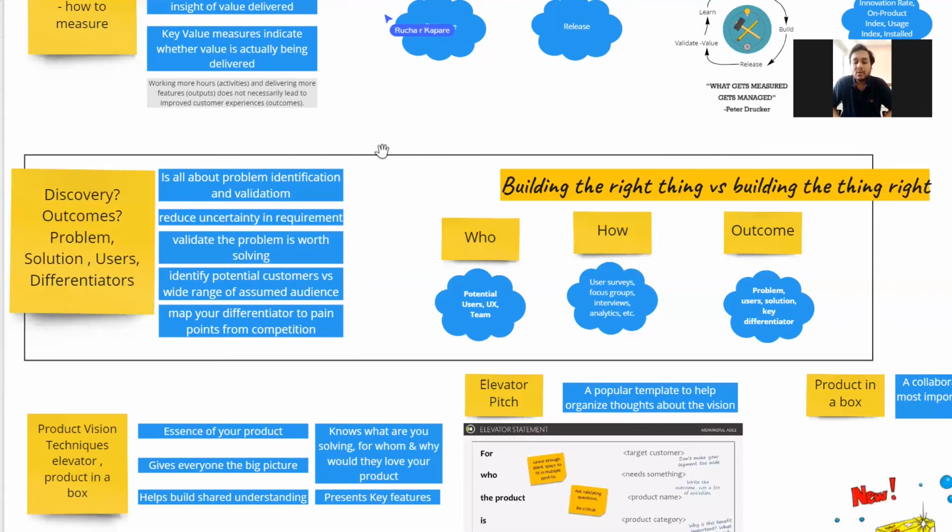You have narrowed down your target audience, and you also have some key differentiators identified which your users currently don't have or which they want to get out of using your product. So that's what discovery is. It could be a separate video series on its own. It's a very detailed concept, but just to map it to the agile product journey, it was important to take a quick look at it.